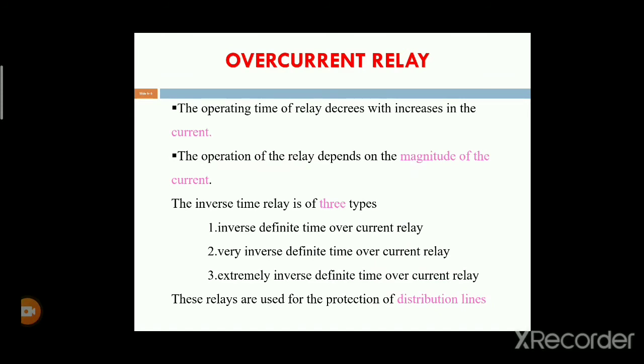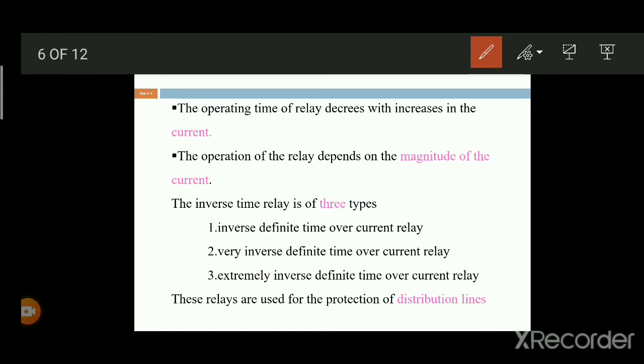The operating time of the relay decreases with an increase in the current.